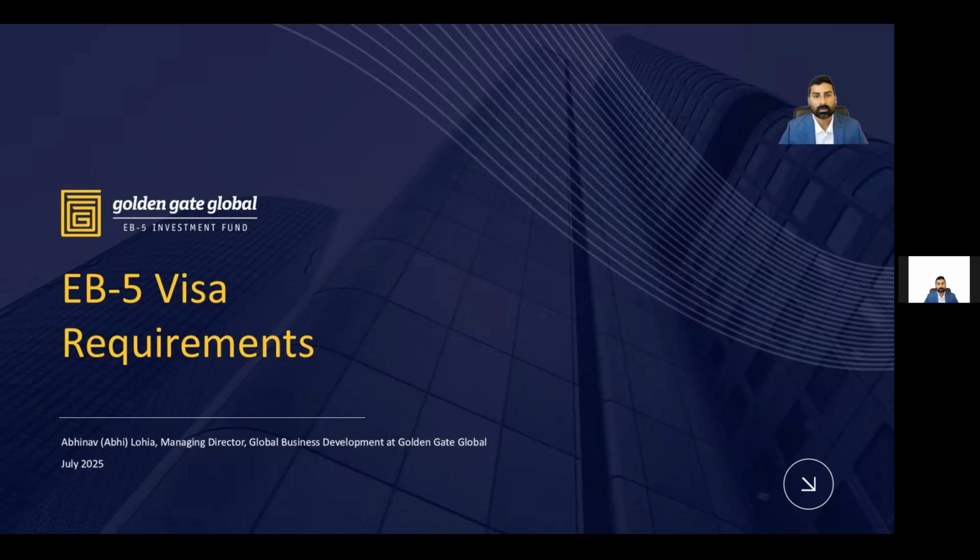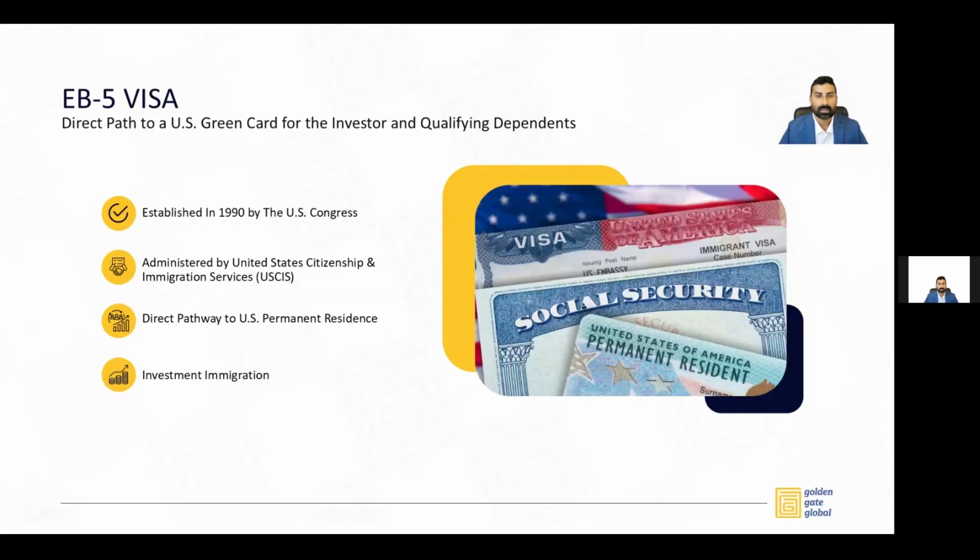I'm the Managing Director of Global Business Development at Golden Gate Global EB5 Investment Fund, headquartered in San Francisco, California. In today's video, I will cover the requirements for an EB5 visa. The EB5 visa program was established in 1990 by the US Congress and is administered by USCIS. It is a direct pathway to US permanent residence and falls under the investment immigration category.